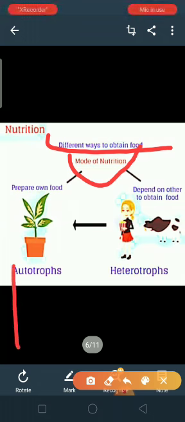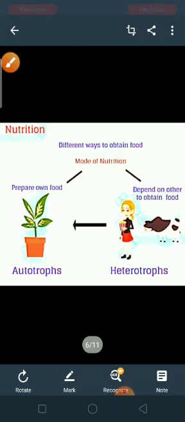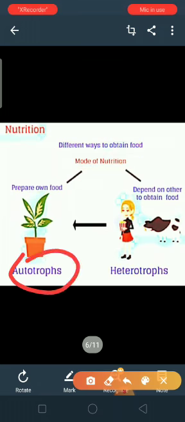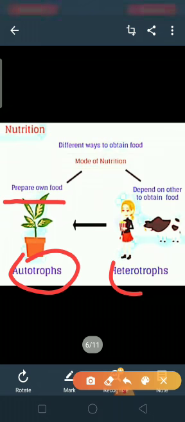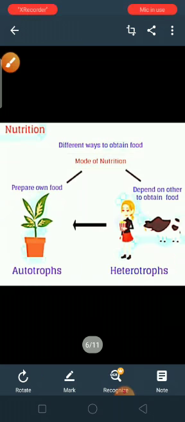Now, in mode of nutrition, the organism may be autotroph. Autotroph means they prepare their own food, and heterotroph means they depend on others to obtain their food.